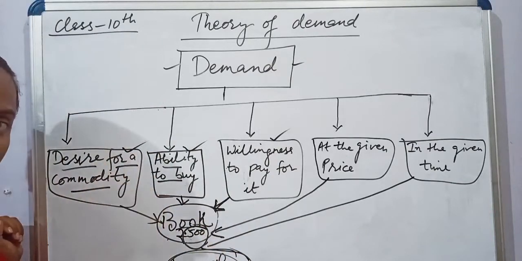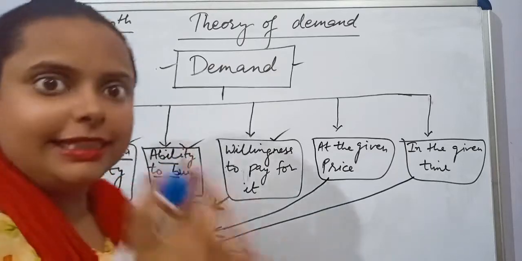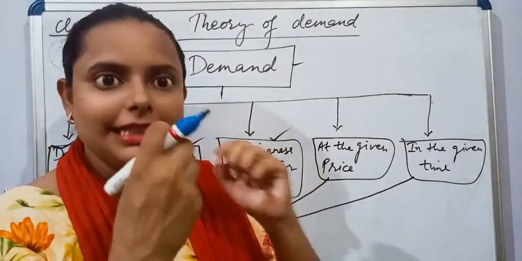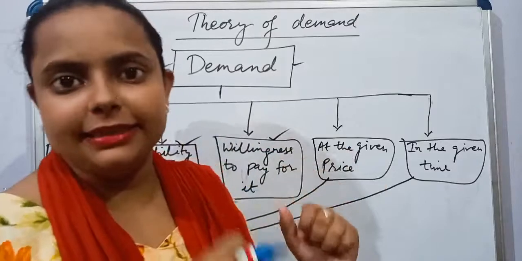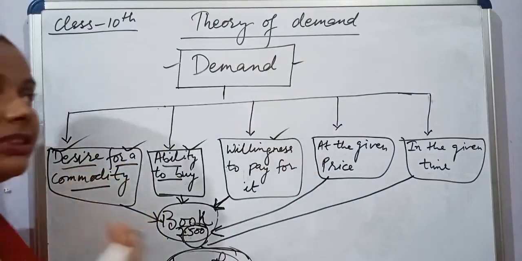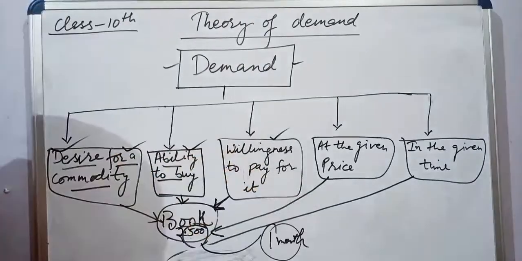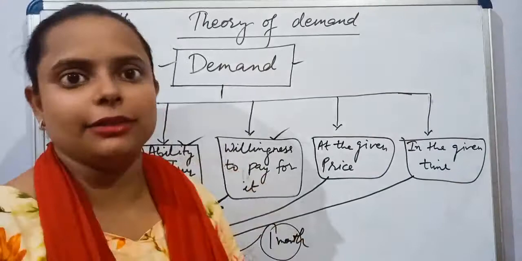So demand for a commodity: desire means how much, in Hindi we can say ichha, how much ichha I have that I can buy that, how much I need that commodity.